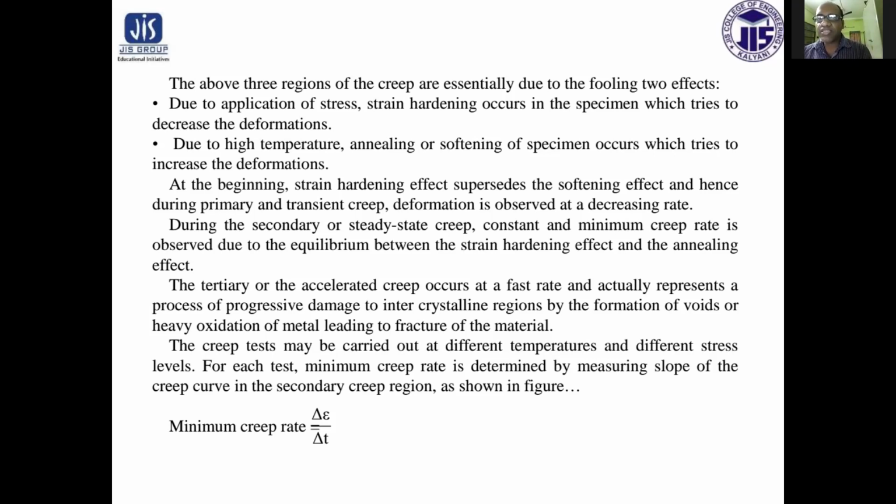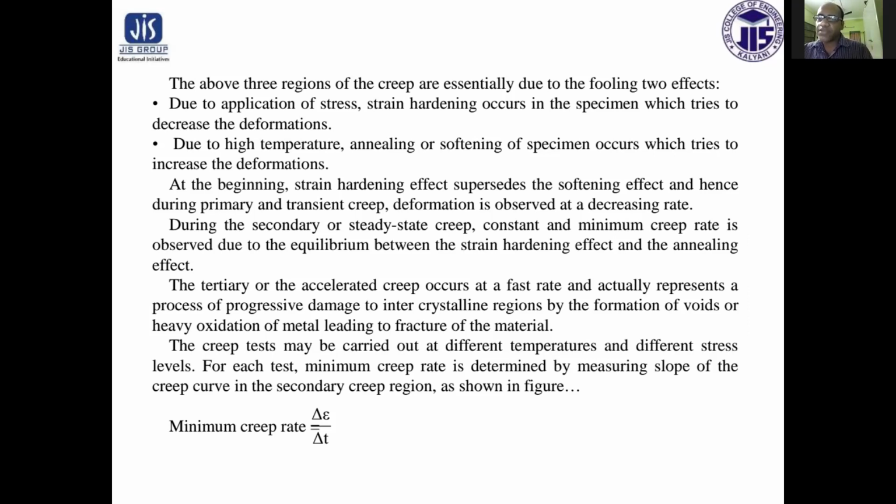The creep test may be carried out at different temperatures and different stress levels. For each test, the minimum creep rate is determined by measuring the slope of the creep curve in the secondary creep region, as shown.